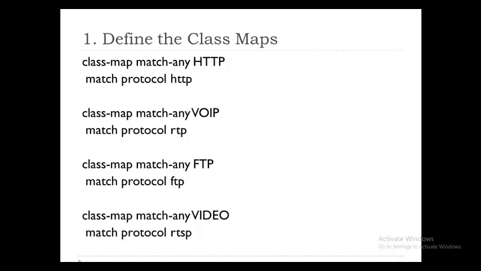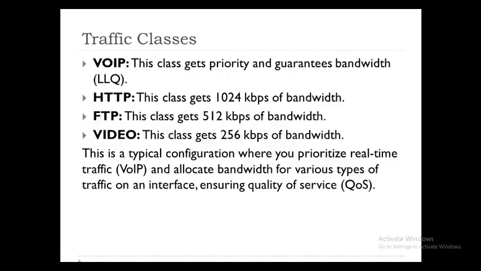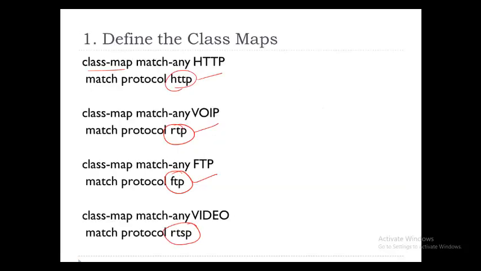So these class maps help to match the incoming traffic. In the incoming traffic, if the traffic is RTSP, if the traffic is FTP, if the traffic is RTP, if the traffic is HTTP, it is just matching as the traffic enters. But action is not taken here. What is action? Allocating bandwidth, giving bandwidth. That is not taken yet. This is just to match. That is why we call it a class map, a classification map.